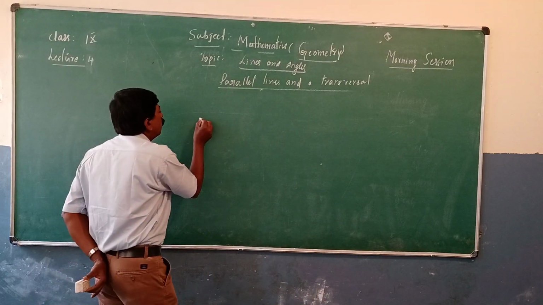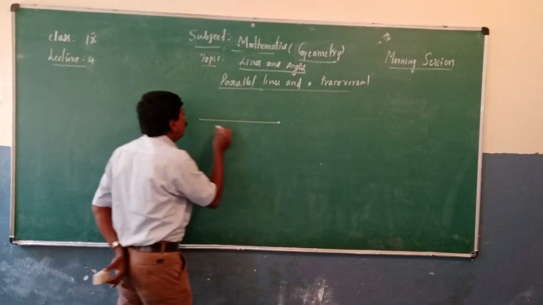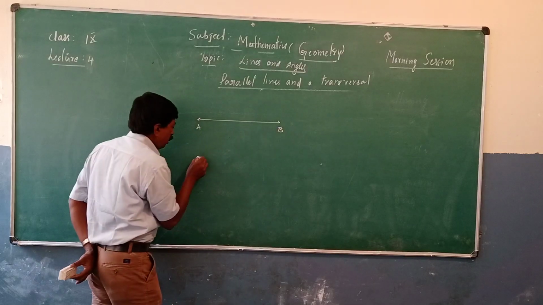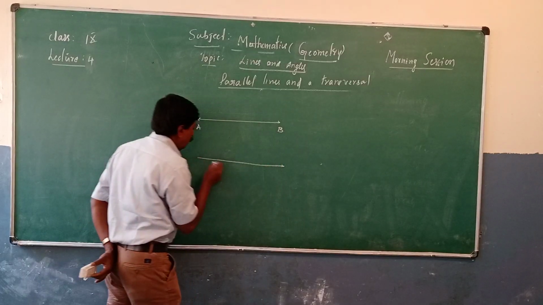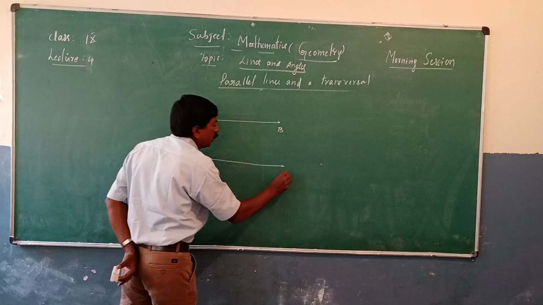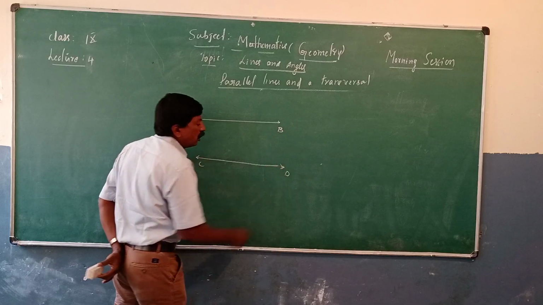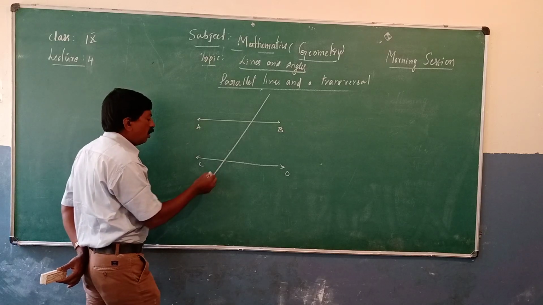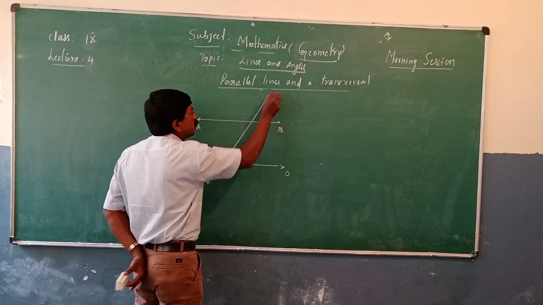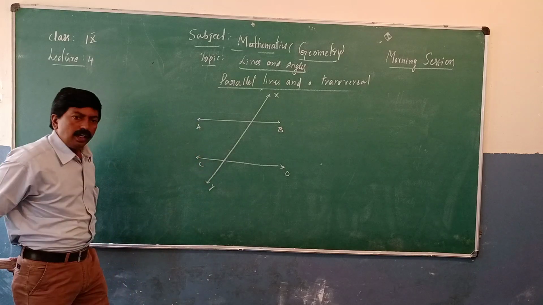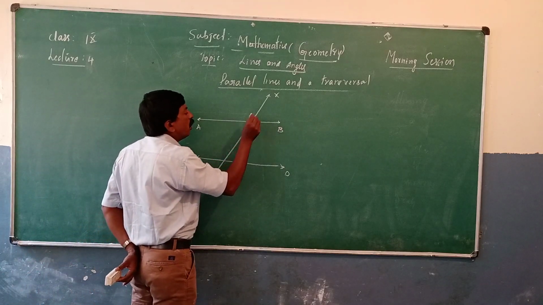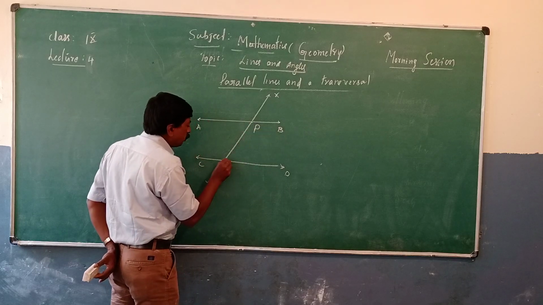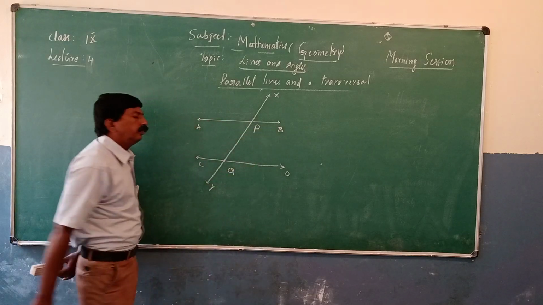Now, related to this, some more concepts. Observe carefully. Here is a line, call it AB, and here is another line, call it CD. AB is parallel to CD, and here is the transversal, call it XY. It will intersect at this point, call it P, and this point we can call Q.